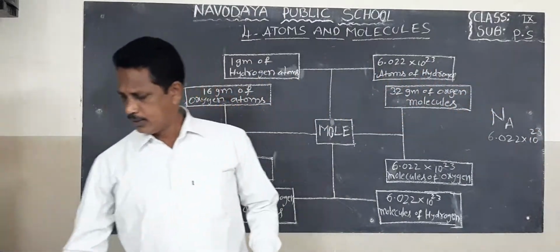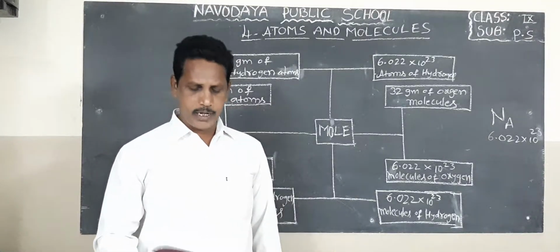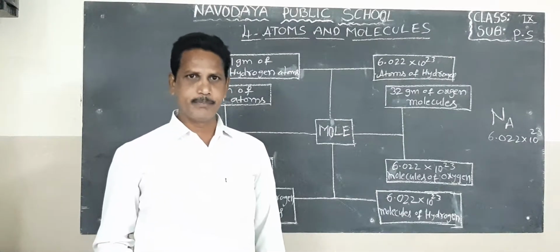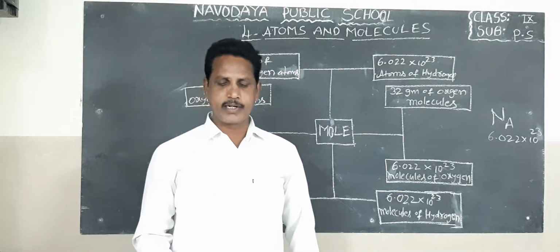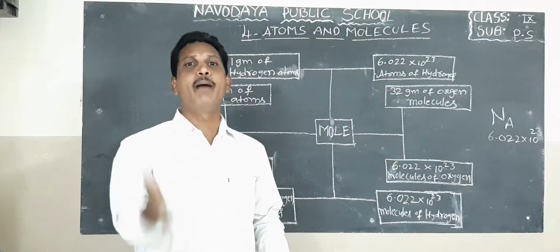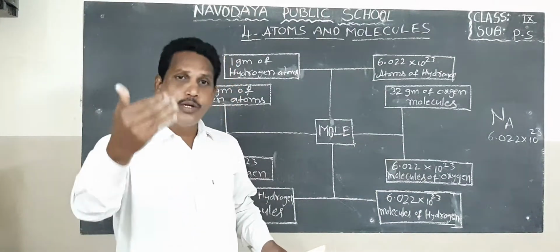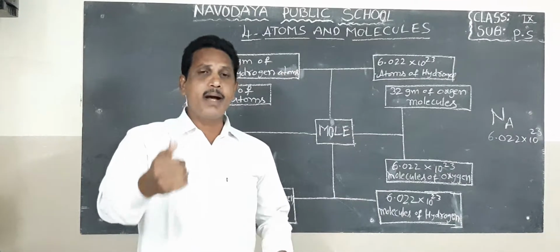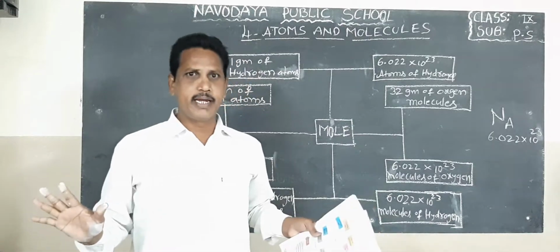In the last class we discussed the example of molecular mass of water. All of you take your textbooks, page number 70. Molecular mass of water is 18 unified mass. But molar mass of water, or mole mass of water, is 18 grams.